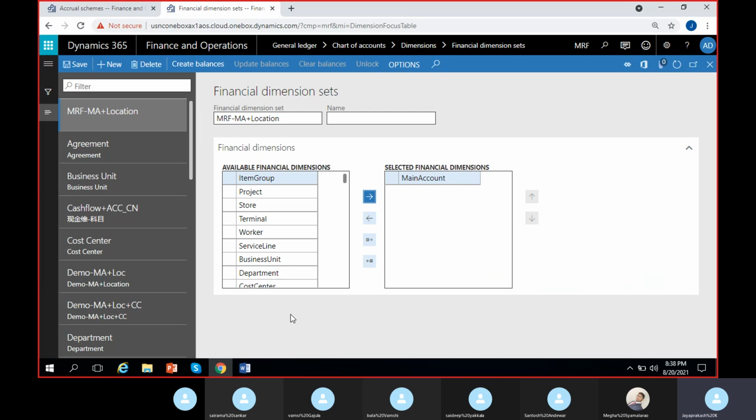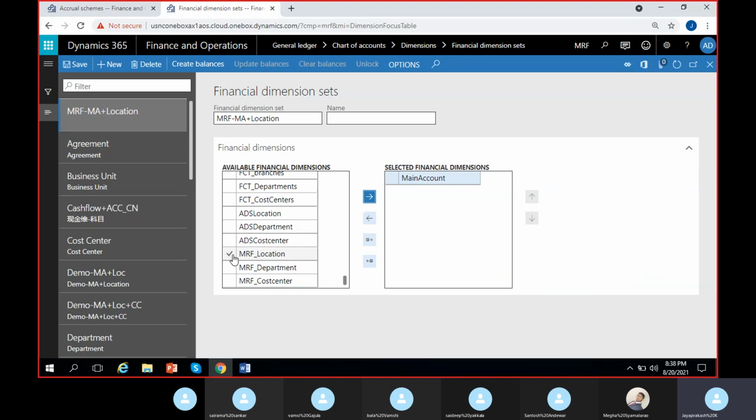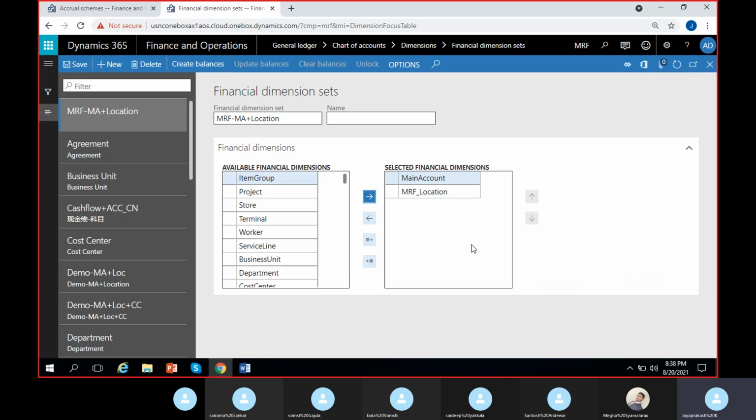So what is our financial dimension name? Location financial dimension, MRF location, right? So let us search for MRF location, where it is. So here we go. It's not MRF, it's MST. Here we have MRF location, right? I'm selecting this MRF location and bringing it to this side. So I'll just copy this name and give it here. So this is how I can select a combination: main account plus MRF location.